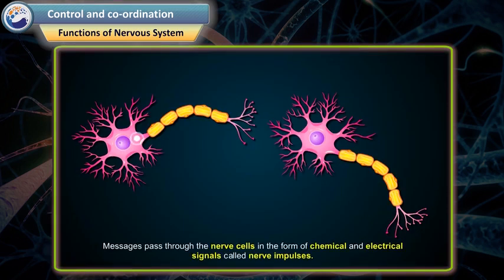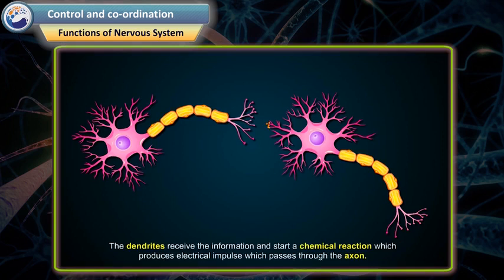Messages pass through the nerve cells in the form of chemical and electrical signals called nerve impulses. The dendrites receive the information and start a chemical reaction which produces an electrical impulse which passes through the axon.